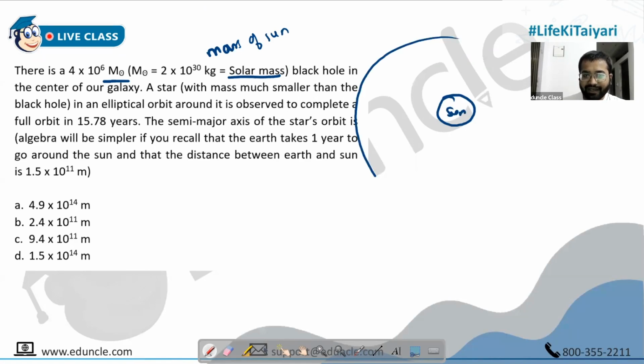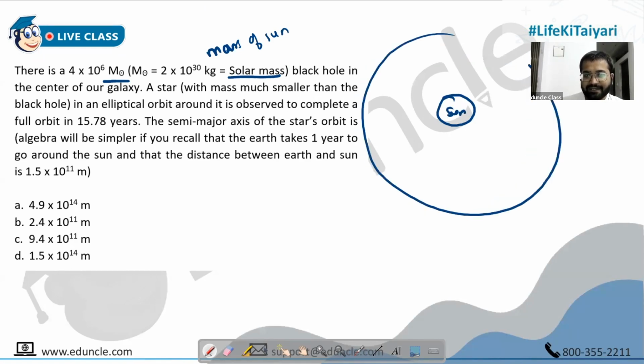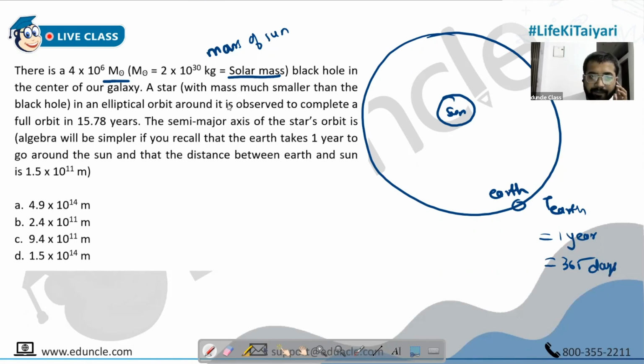And in our galaxy, we have got this, let's say, some planet. Let's talk about Earth, maybe. We have Earth. Earth revolves around the sun. What is time period of revolution of Earth, people? 1 year. Time period of revolution of Earth, that's 1 year, which is 365 days. Or depends, do you want to write it in hours, seconds, minutes? So I'm just writing right now, it's like this. You can write it however you want.